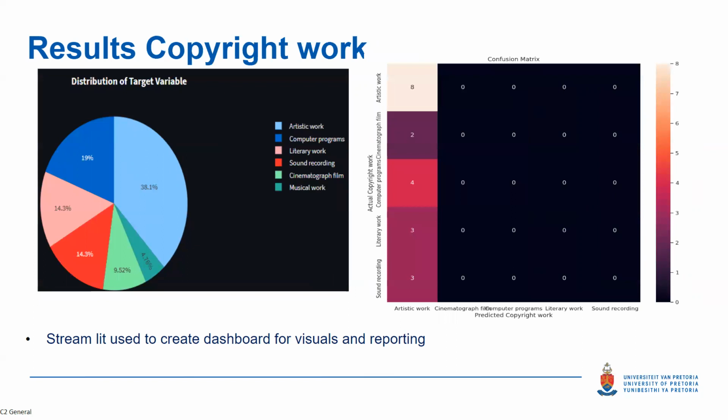The final target we were trying to predict was our copyright work. To the left, we can also see that with this model we've got a dominant class, which is artistic work. And then to the right is the confusion matrix of the model predictions. We can see from this that we do have a dominant class and the model was leaning towards it, but we believe that our pipeline is robust enough to allow us to improve our results through growing our data and having more data points. The final slide will take you through our next steps.